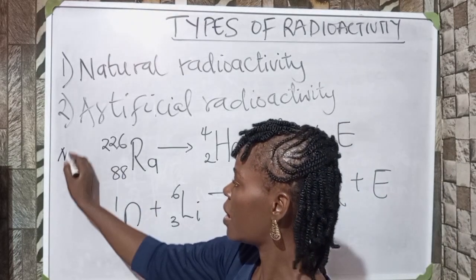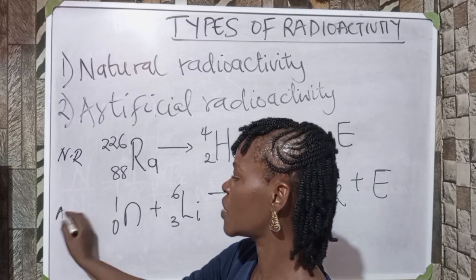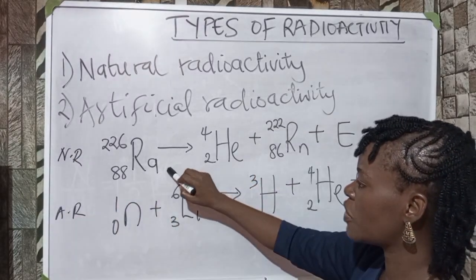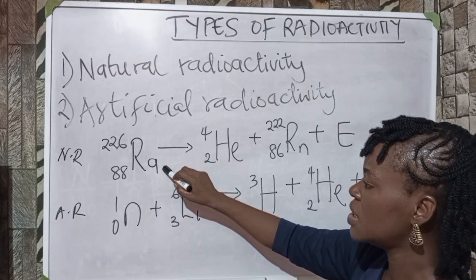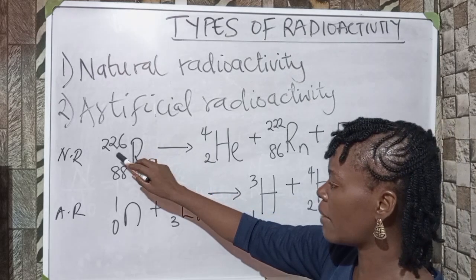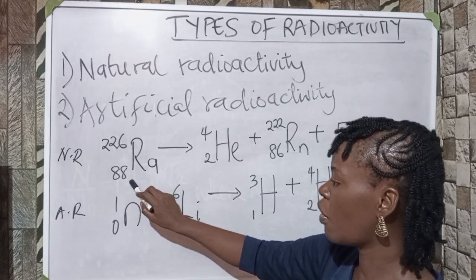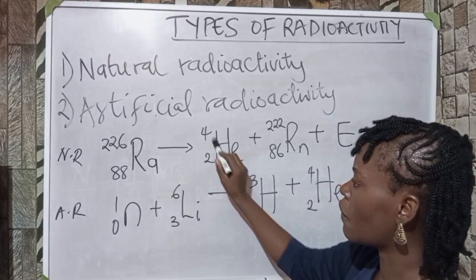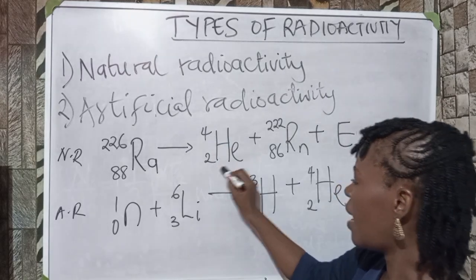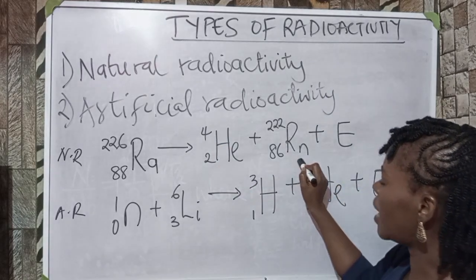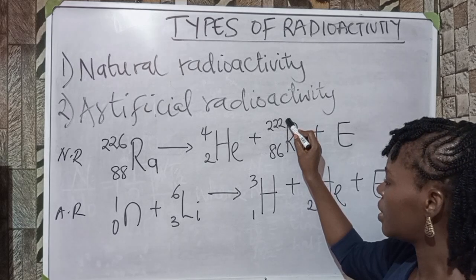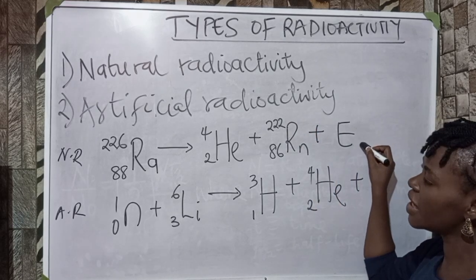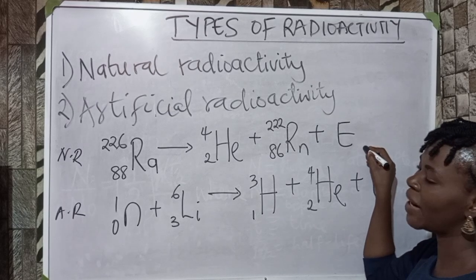So this is under natural radioactivity, while this is artificial radioactivity. This is a radioactive element. It tends to emit radiation spontaneously from its nucleus. This is radium with mass number 226 and atomic number 88. It tends to emit alpha particles, which has a mass number of 4, atomic number of 2, and gave rise to radon, which has a mass number of 222, atomic number of 86, plus energy.